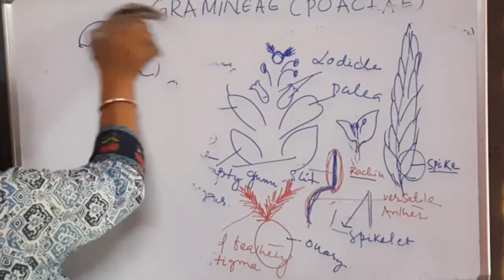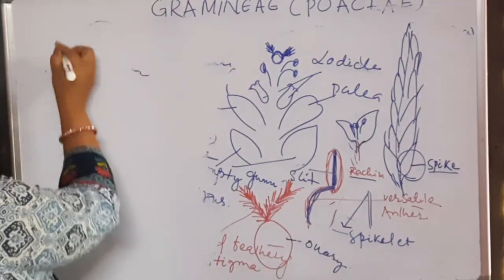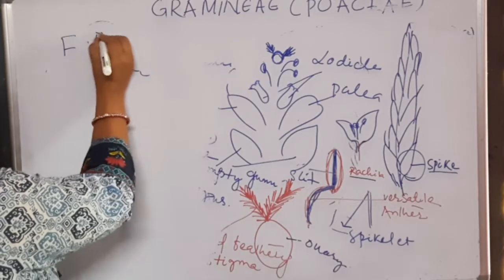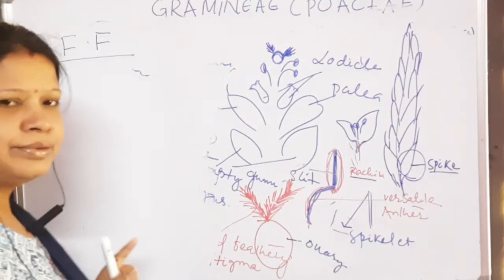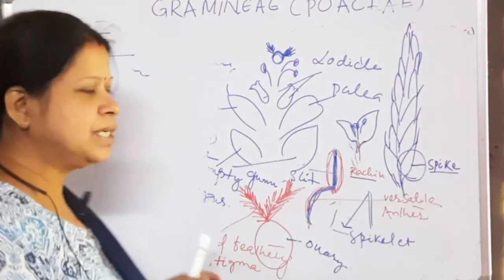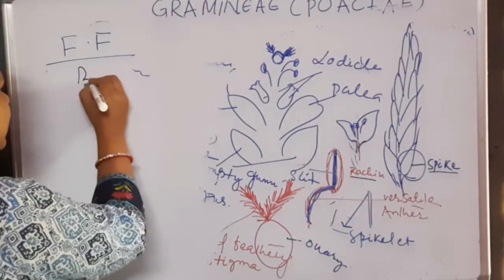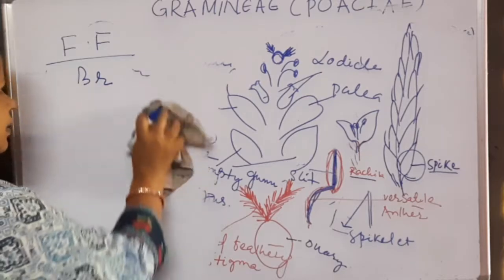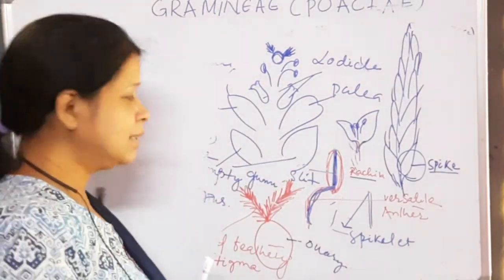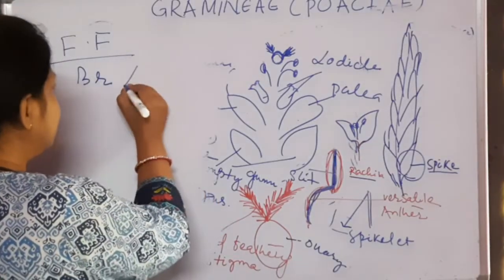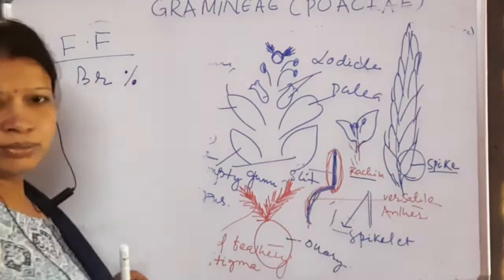Now comes the floral formula of the family. Floral formula. So we are writing the floral formula of Triticum aestivum or wheat. First is Br, bracteate. Presence of these glumes. Glumes are the bract. So this is bracteate. Then zygomorphic flower.